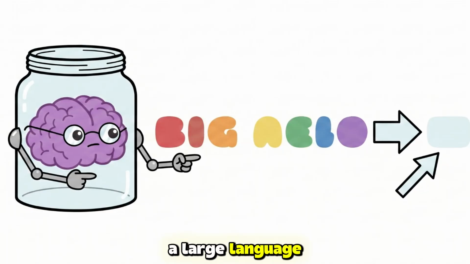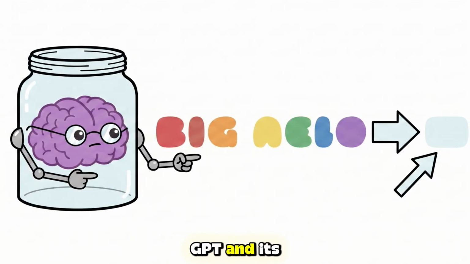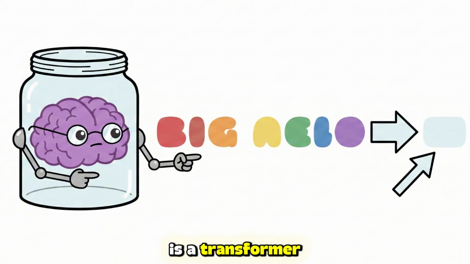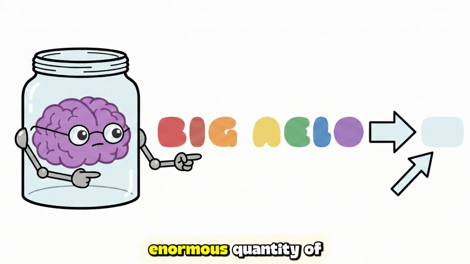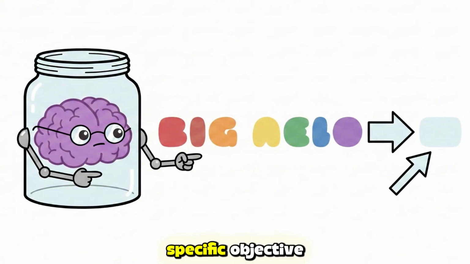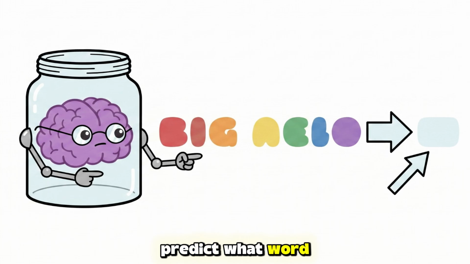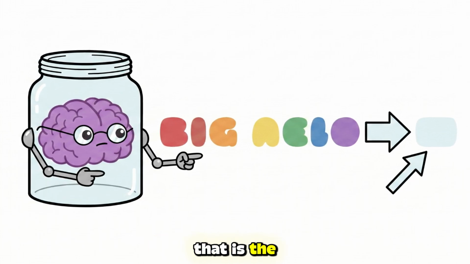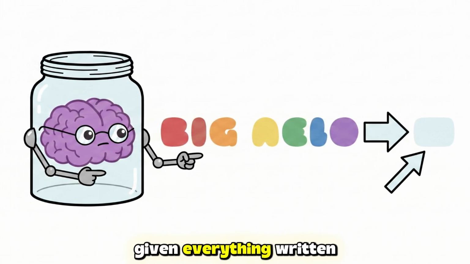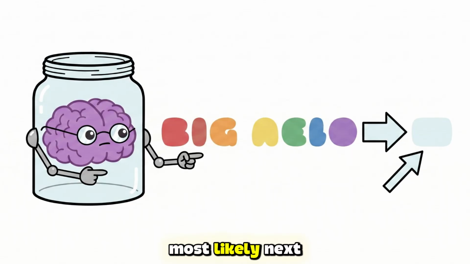A large language model, which is what ChatGPT and its successors are, is a transformer neural network trained on an enormous quantity of text with one specific objective: predict what word comes next. That is the entire training task. Given everything written so far, what is the most likely next word?